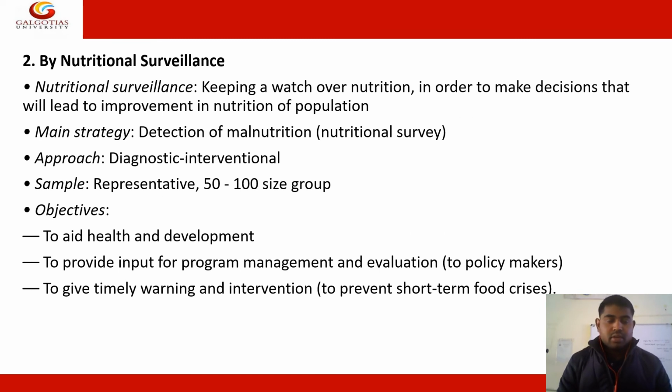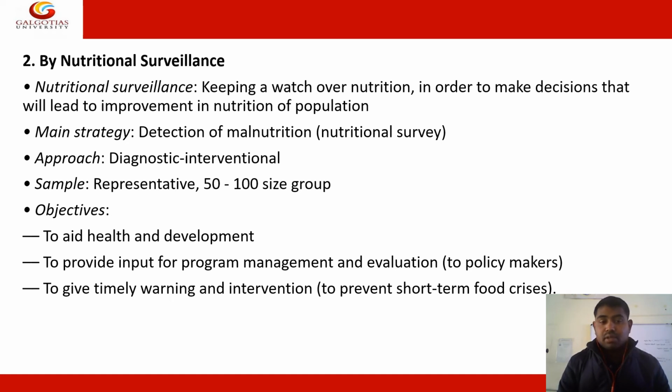The second tactic to prevent malnutrition is active surveillance of nutritional activity or programs in a certain country or area. Nutritional surveillance is keeping a watch over nutrition in order to make decisions that will lead to improvement in the nutrition of a population or community. There are many strategies to detect malnutrition or have accurate data regarding the diets of a population, so you have to take active surveillance of that.